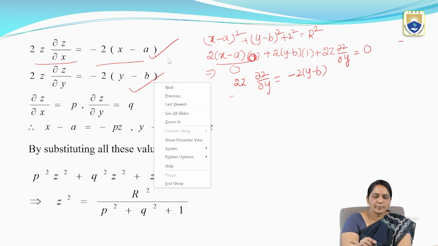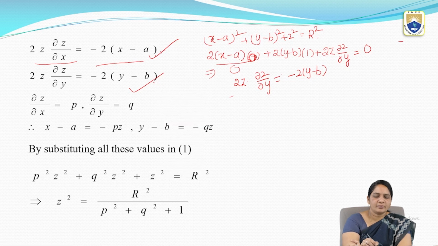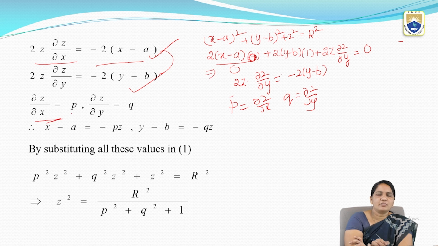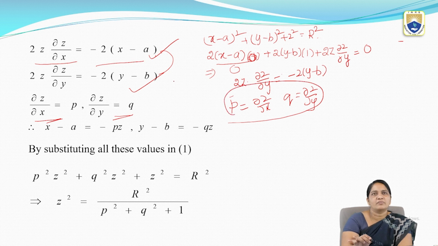Now I'm going to simplify these two equations. Already I know the notations: p equals ∂z/∂x and q equals ∂z/∂y. That is all I wrote here. So now I am going to replace these two values in the equations.